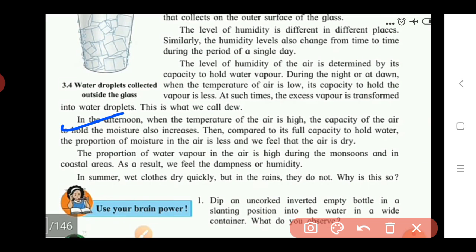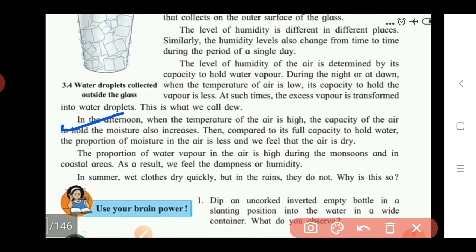So here there is a less amount of water in the liquid form during the afternoon. So due to this, what happens? The proportion of moisture in the air is less during the afternoon as compared with the night time. And due to this, during the afternoon we feel the air is dry, that is, it does not contain moisture. It contains moisture but in the form of vapor. So capacity is very high. Due to this, we cannot feel the moisture which is present in the air, and we feel that the air is in a dry condition.